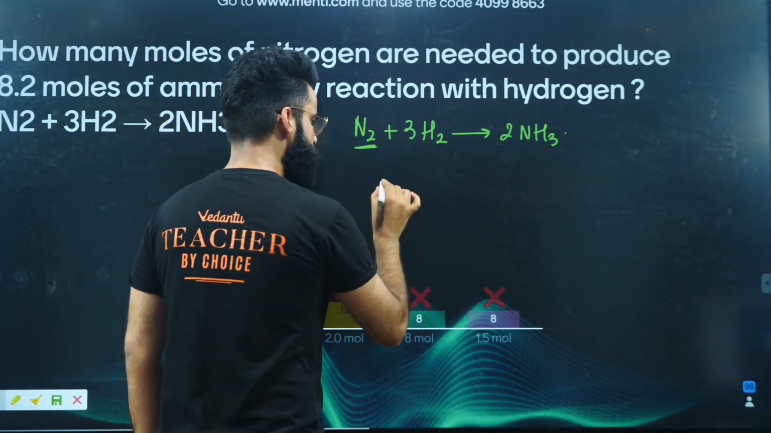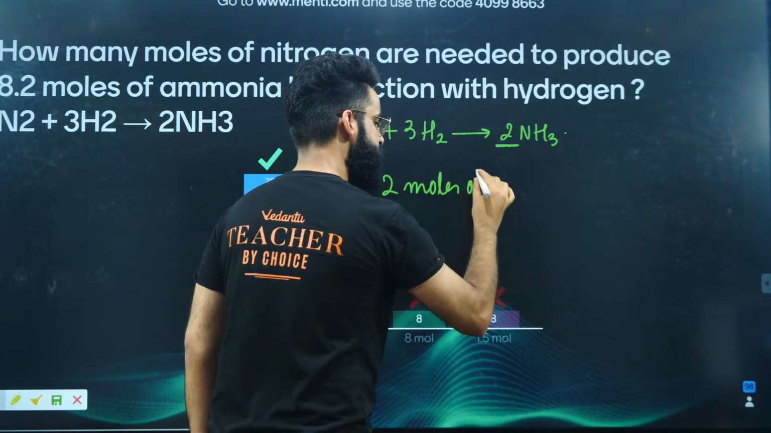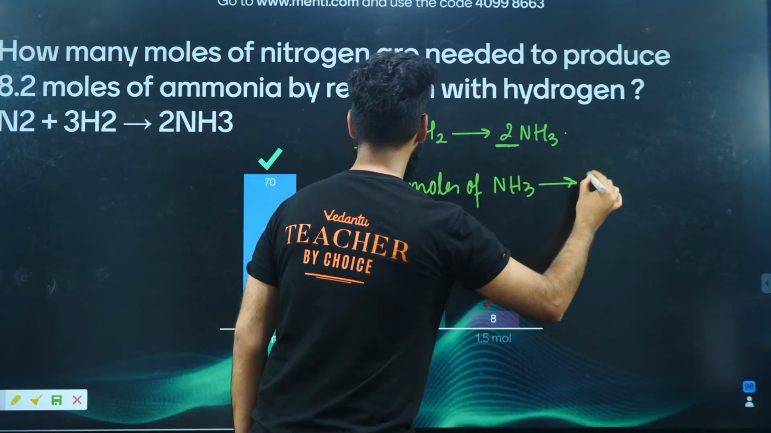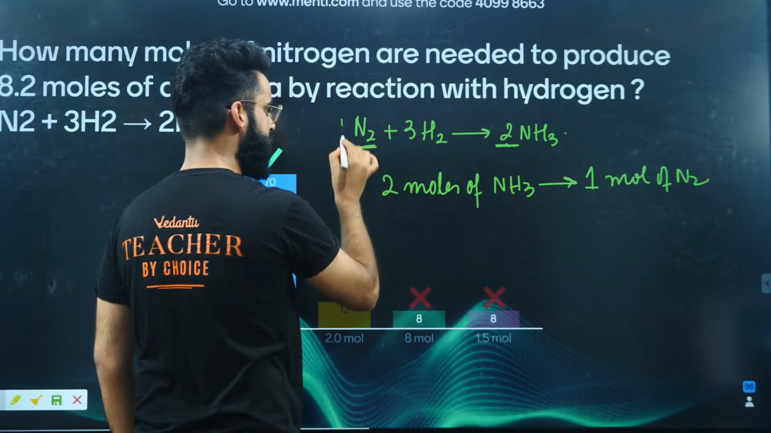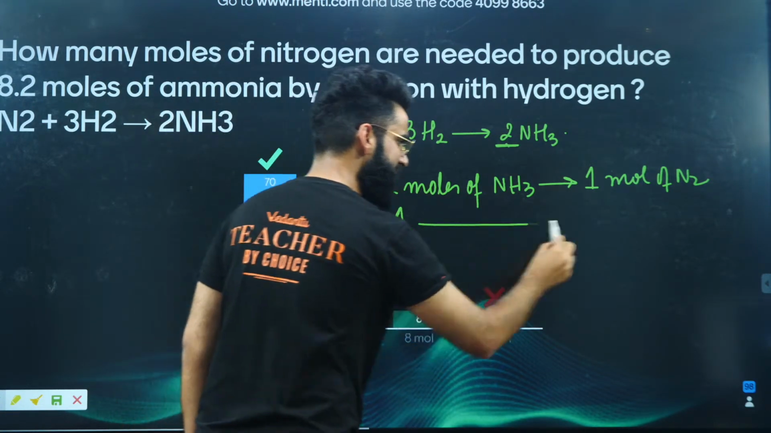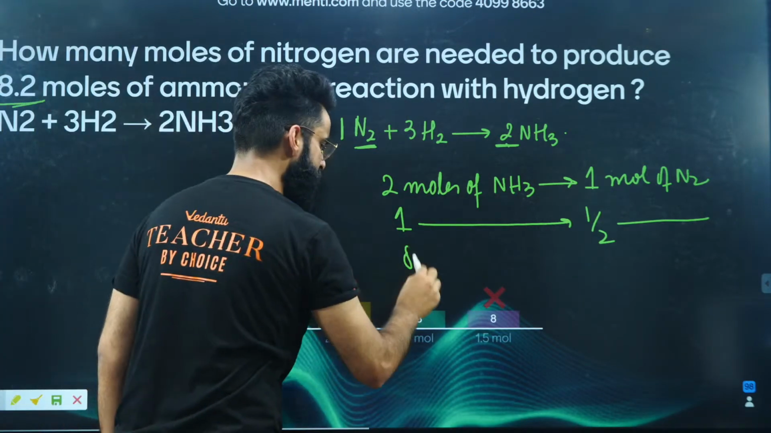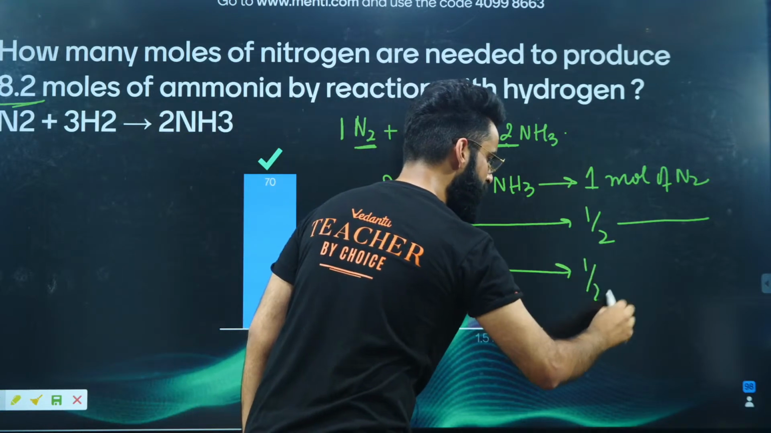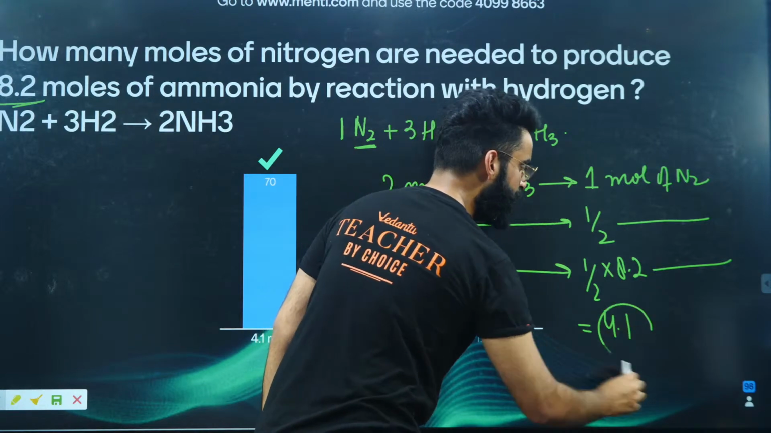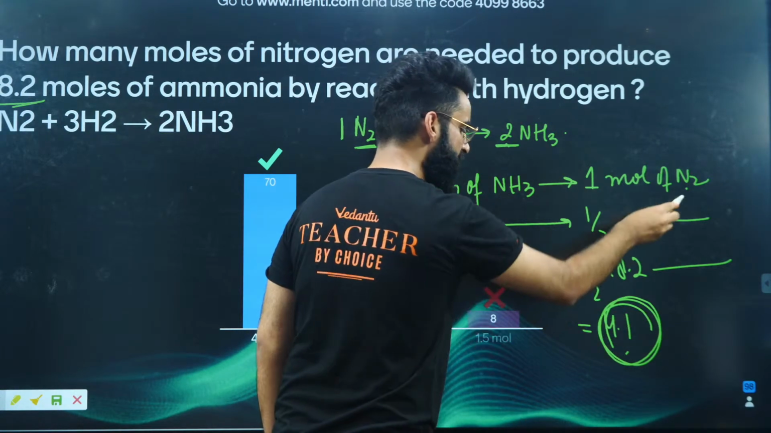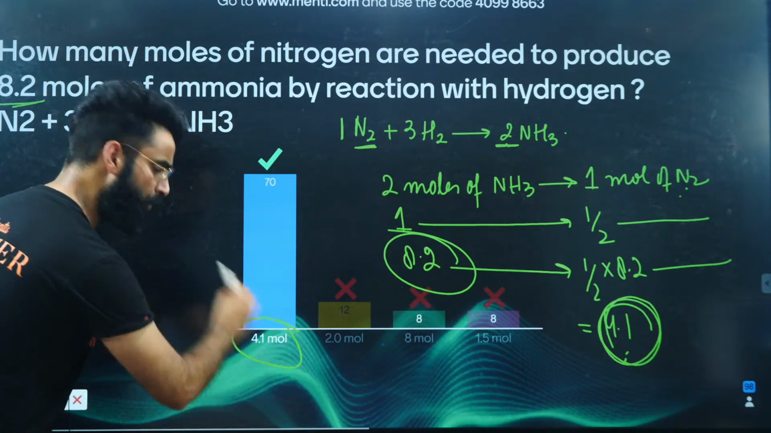As per the stoichiometry, 2 moles of NH3 are produced from 1 mole of N2. So can I say 1 mole of NH3 is produced from 1/2 mole of N2? Yes. So 8.2 moles of ammonia will be produced from 1/2 multiplied by 8.2 moles of N2. The value comes out to be 4.1. So 4.1 moles of nitrogen are enough to produce 8.2 moles of ammonia. So 4.1 moles is going to be the answer of the question.